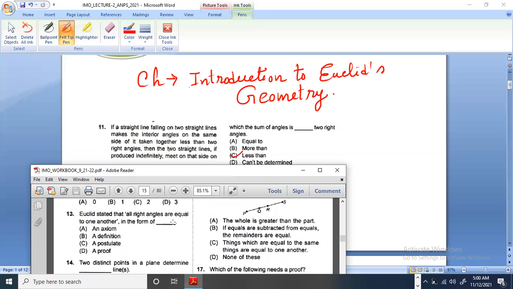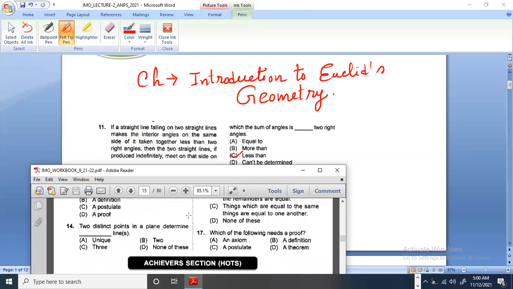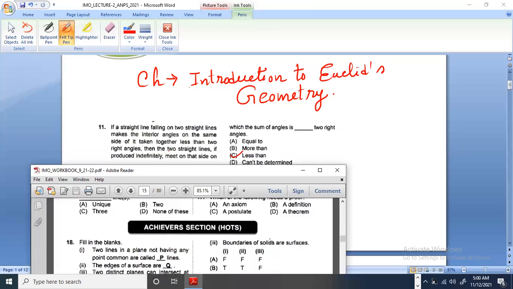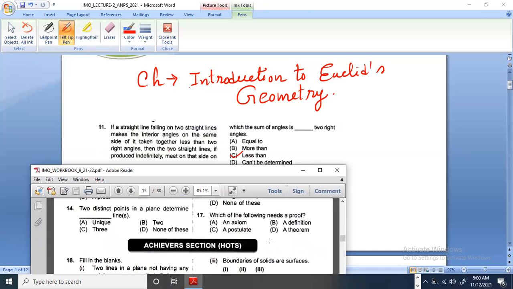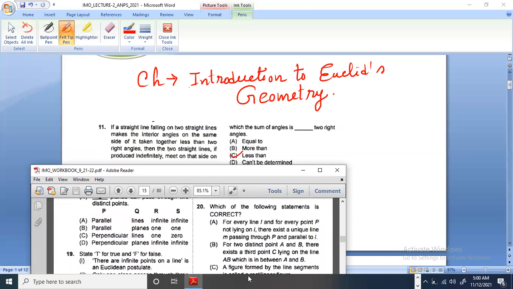Next, 13. Euclid stated that all right angles are equal to one another in the form of, okay, so it's very easy. A postulate, see, two distinct points in a plane determine dash lines. Two distinct points determine unique line. Okay, good. So again, same thing. Therefore, we are not discussing this. Again, same.